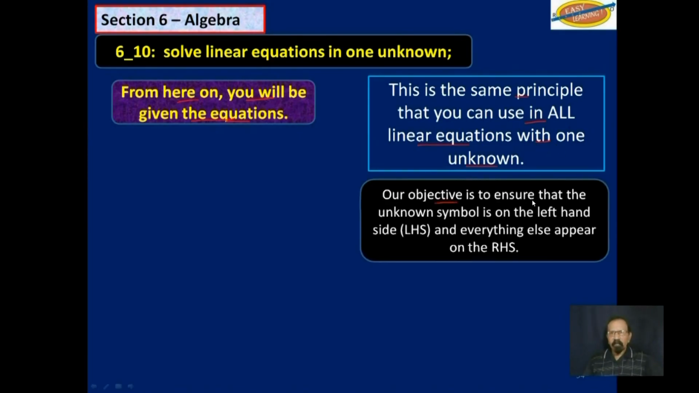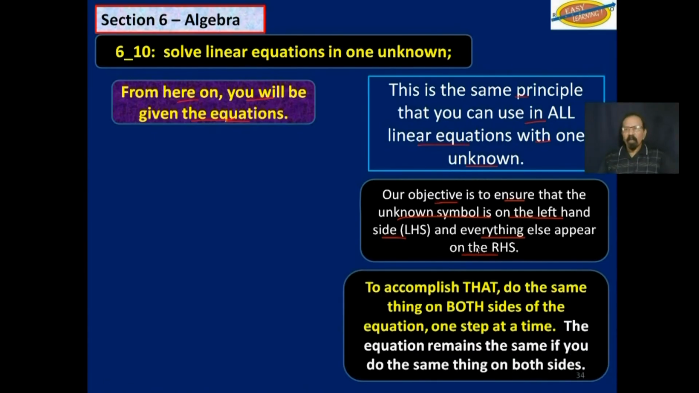Our objective is to ensure that the unknown symbol is the only item left on the left-hand side and everything else appears on the right-hand side of the equation sign. And to accomplish that, you will do the same thing on both sides of the equation, one step at a time. The equation remains the same if you do the same thing on both sides.